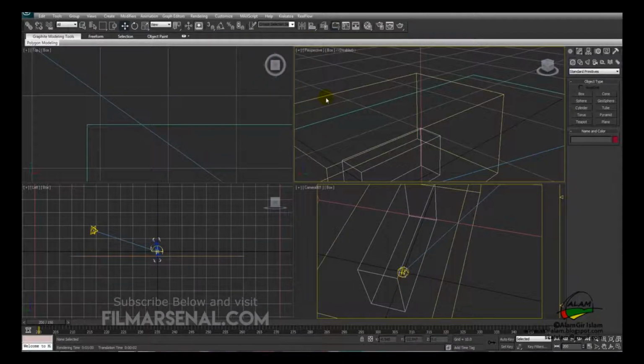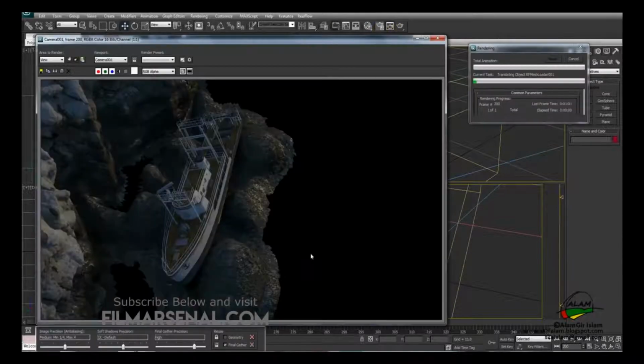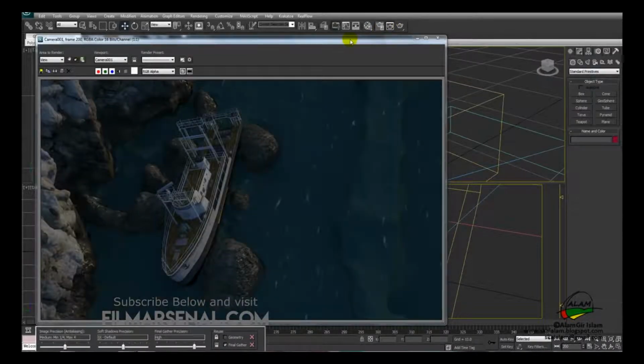So now if we hit render and wait for the render, okay, so this is how it looks after the render, and it serves our purpose very well. And we can change the way it looks in the compositing and make it look way better. So if you're worried about this gap over here, it doesn't matter, because you'll be adding the foam particles and the wetland particles, so it will cover up these areas.